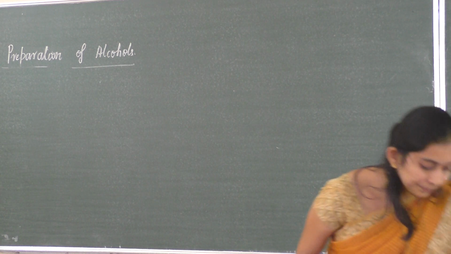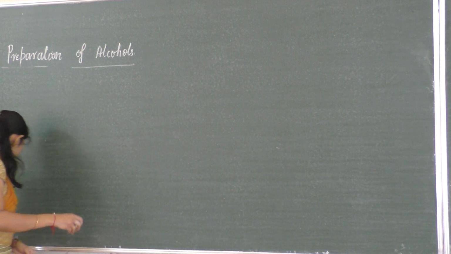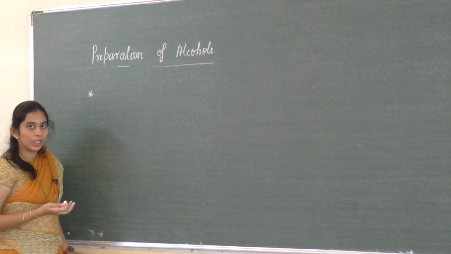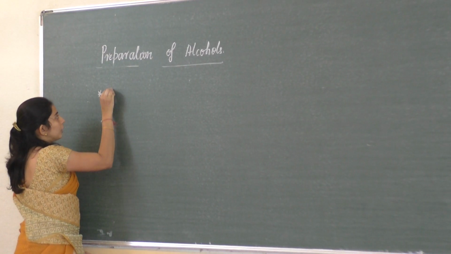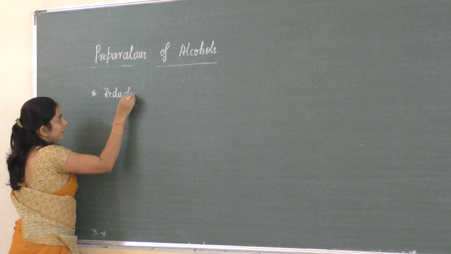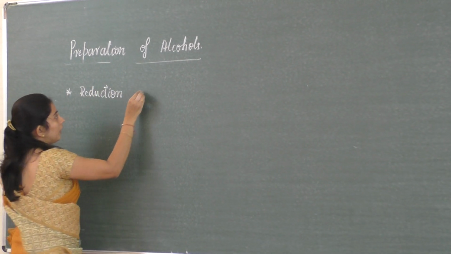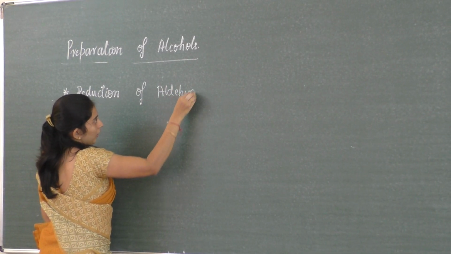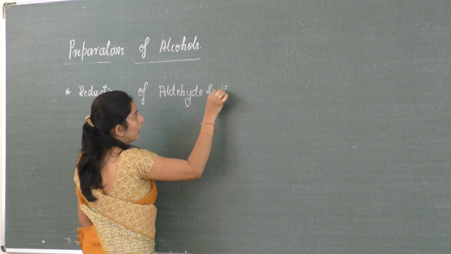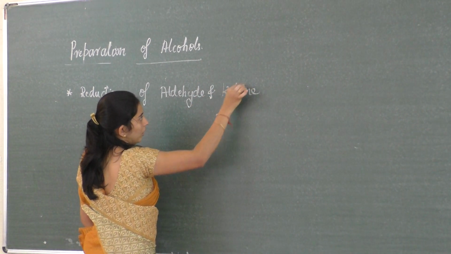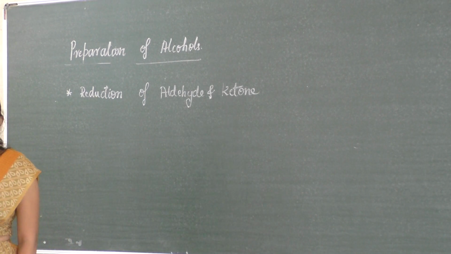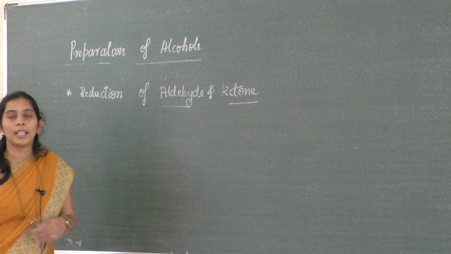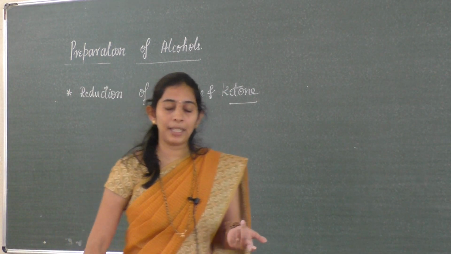So in that, first one is, that's usually we will reduce the carbonyl compound. So I will take reduction of aldehyde, reduction of aldehyde as well as ketone. If you reduce aldehyde, you can use a simple reducing agent like nickel, palladium, platinum to this.